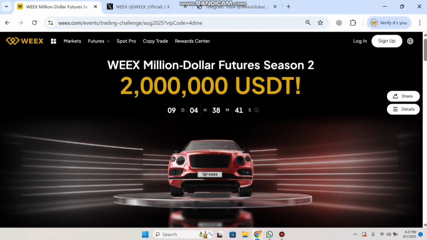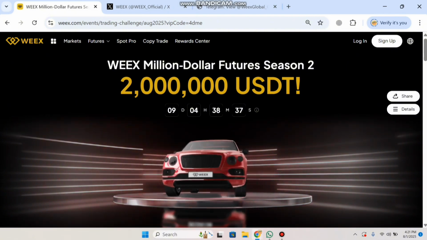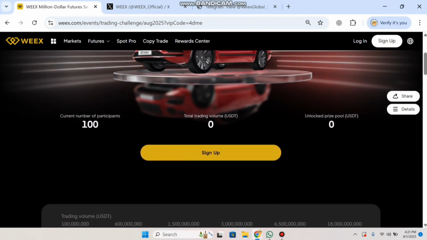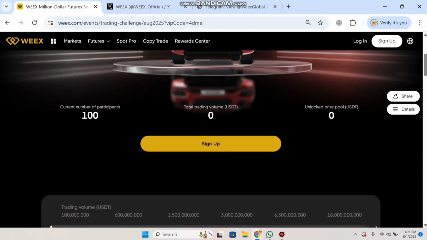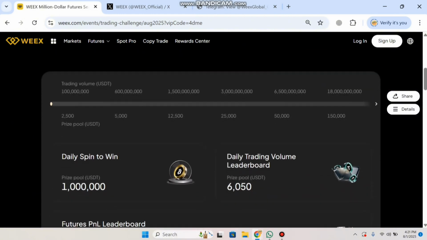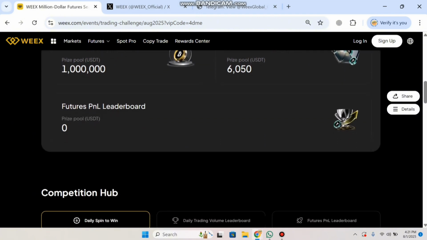Also guys, you can check out some amounts, and you can see these details. Here is the remaining time. Also you can check out the current number of participants. Also you can see the daily spin to win, and the daily trading volume leaderboard. Also guys, you can see the prize pool, and the total volume. And you can also see the futures PNL leaderboard.